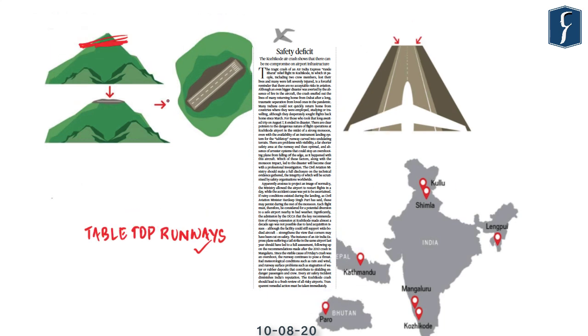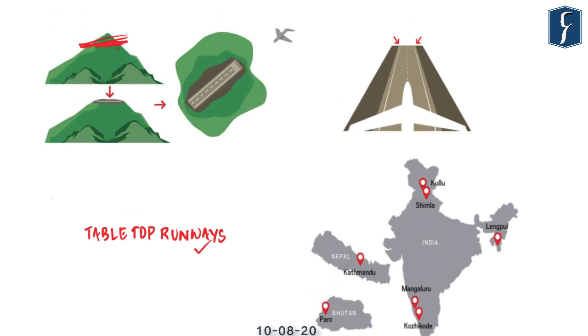Tabletop runways are generally constructed by chopping off the top of a hill and are often thought of as tricky for landing because of the lack of any margin for overshooting the runway. According to most pilots, landing on tabletop runways requires a precision approach with little to no room for errors, because the hill on which the airstrip is constructed is surrounded by deep cliffs. If your speed and angle at the time of landing are not within a very narrow range, then the likelihood of overshooting the strip increases manifold.